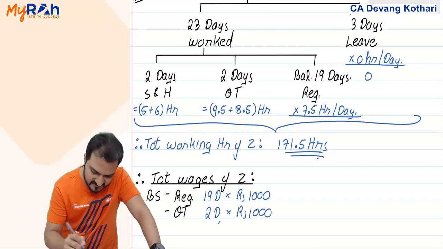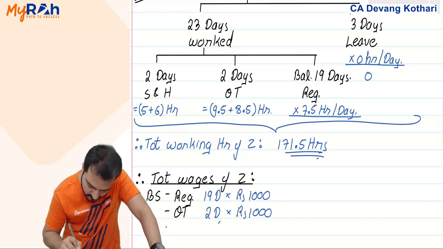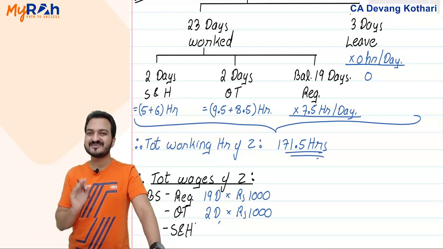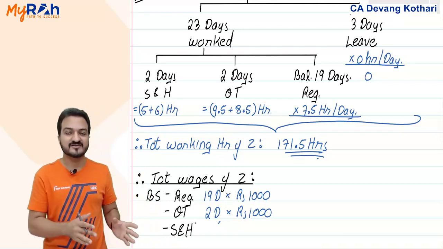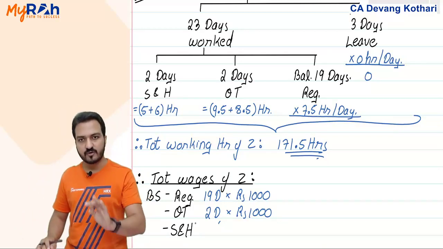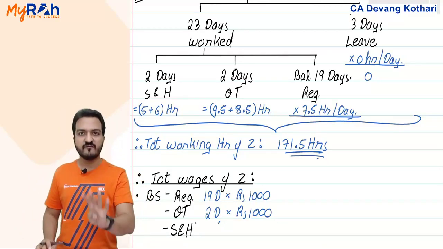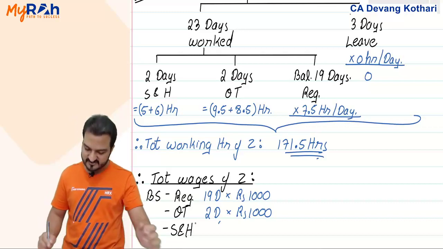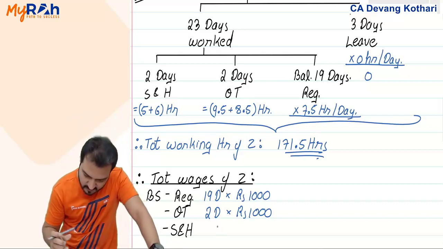Plus he will get salary for Sundays and holidays. During Sundays and holidays, has he worked? Yes. But you were told that during Sundays and holidays, if he works for more than 4 hours, then you will give him double the basic salary. So how many days? 2 days.